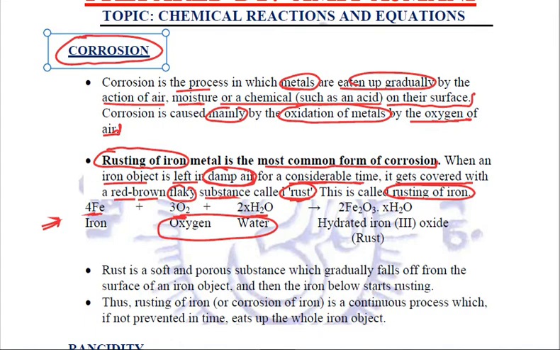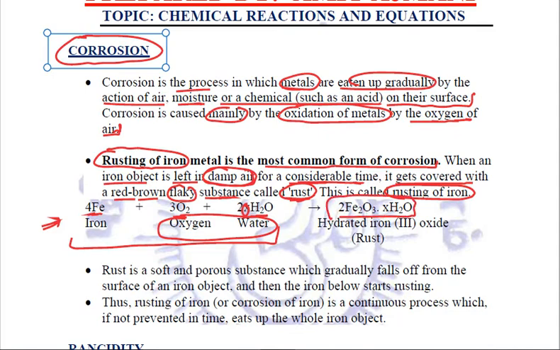And here we have written X. Why X? Because in different parts of the world we have got different amount of moisture or humidity level in the atmosphere. So X can be many water molecules. Now when they combine with each other, they form Fe2O3.XH2O.